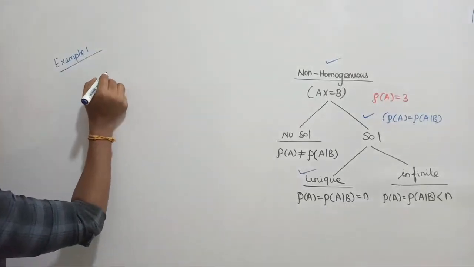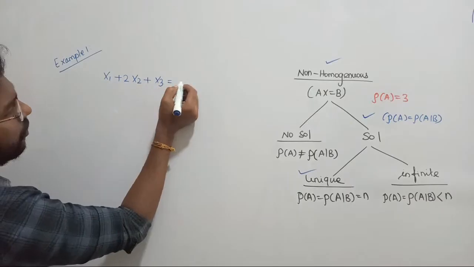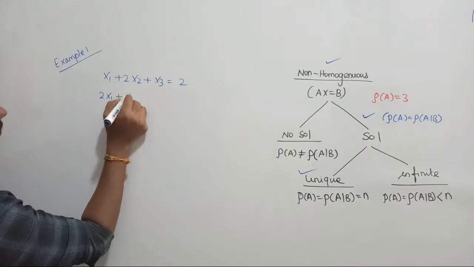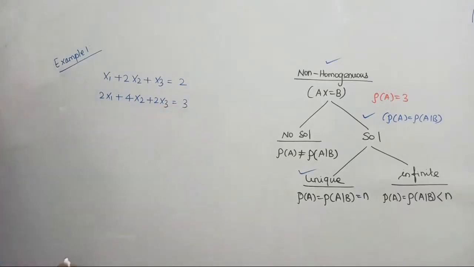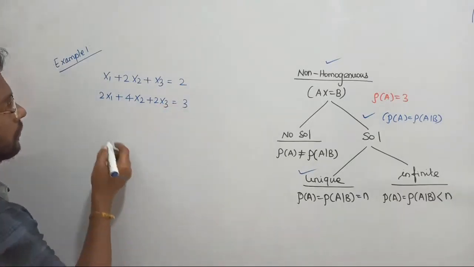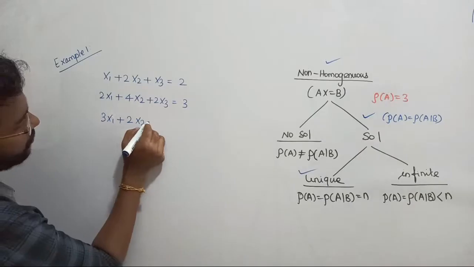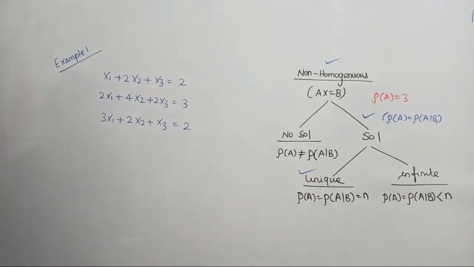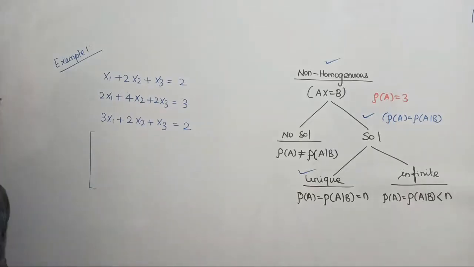Let us take x1 plus 2 times x2 plus x3 equal to 2, and then 2 times x1 plus 4 times x2 plus 2 times x3 equal to 3, and 3 times x1 plus 2 times x2 plus x3 equal to 2. That's enough. Now that is the given. Now we have to find the solution for the system of linear equations. Shall we start? First we have to find whether the given system is homogeneous or non-homogeneous.